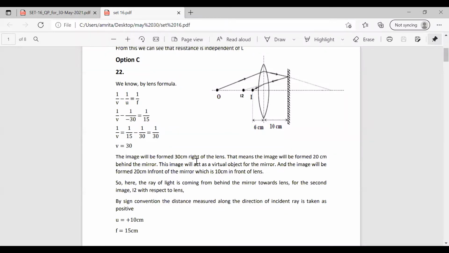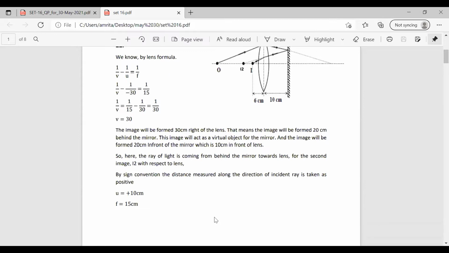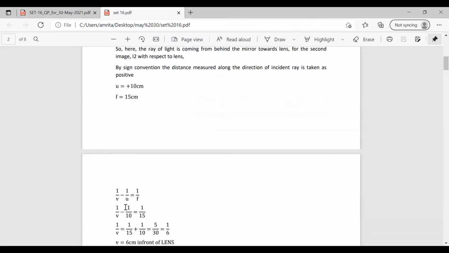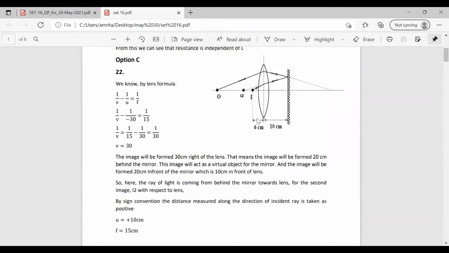So here also we have to apply this lens formula. By the sign convention, the distance we can calculate. The u will become positive. It is given as 10, and the focal length is given as 15. So u is equal to plus 10 and f is 15. So we can easily find the value of v. Substituting the value, 1 by v minus 1 by 10 equal to 1 by 15. So we'll get the value v is equal to 6. It is there in the figure. This distance we got as 6.